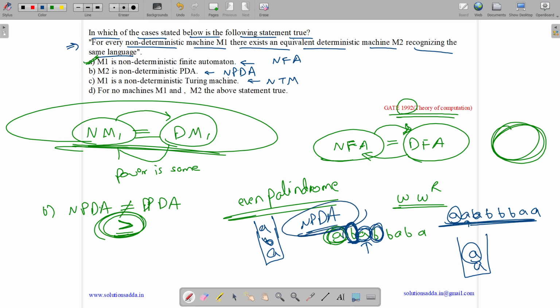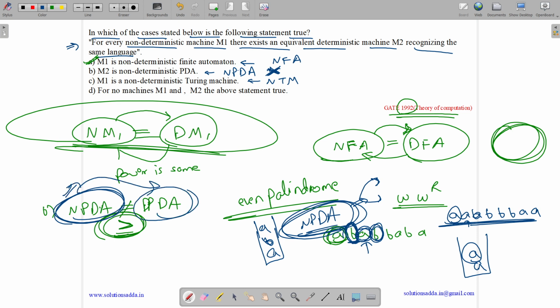And its power is more than a deterministic machine, as it can have more transitions. It can make choices at a step, whether to push to the stack or to pop an equivalent item from the stack. Thus, M2 can't be a non-deterministic push-down automata, as it has more power. It is possible that a language is accepted by a non-deterministic push-down automata and we can't get a deterministic push-down machine for it.